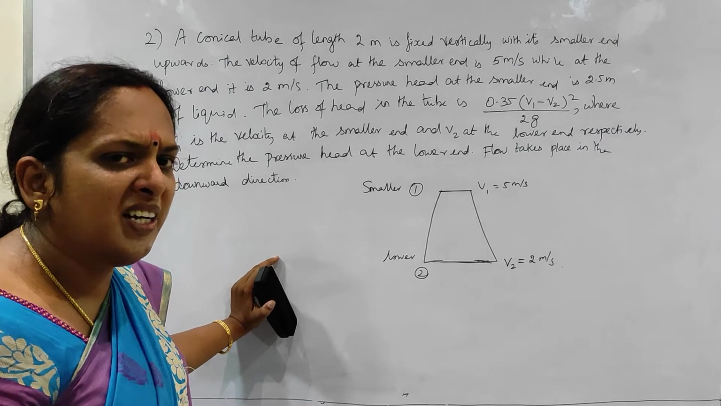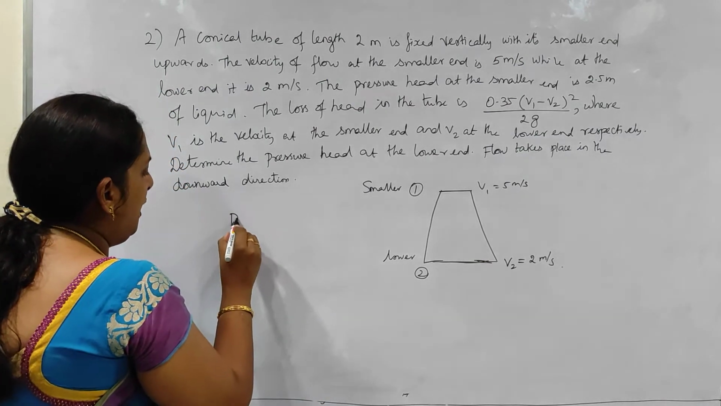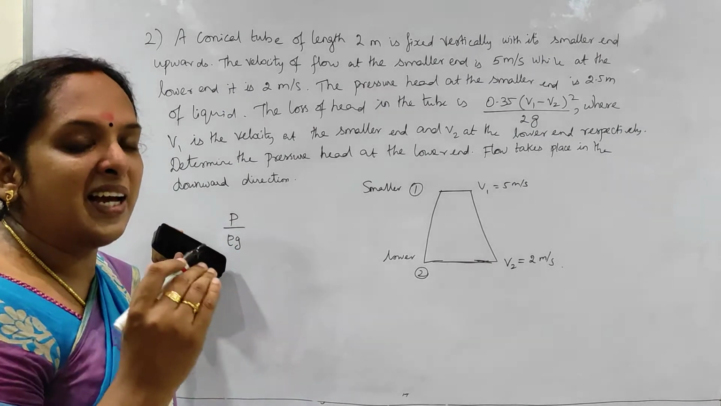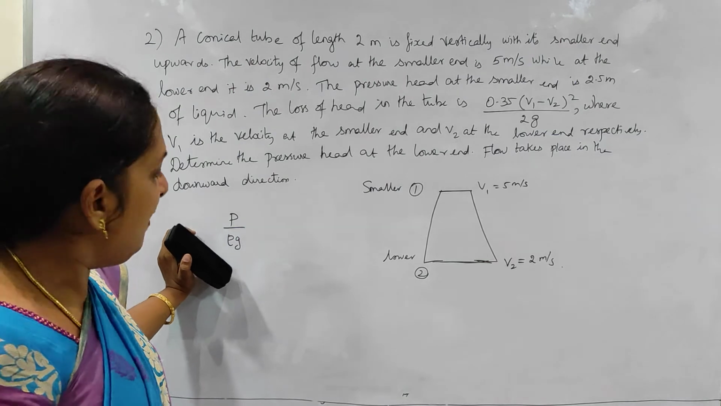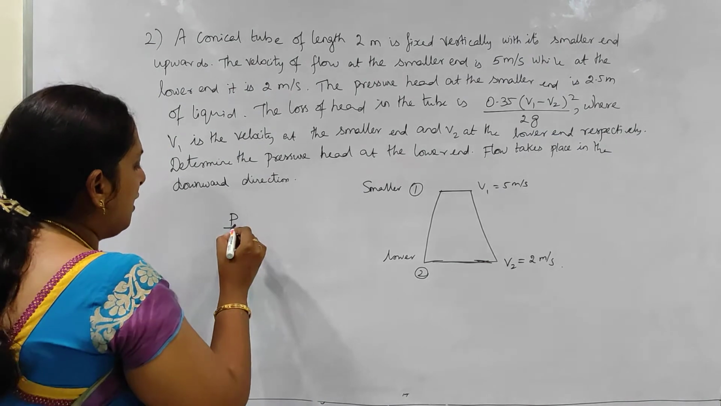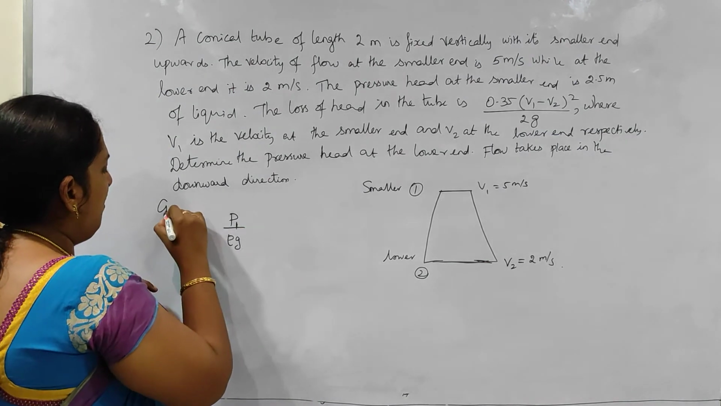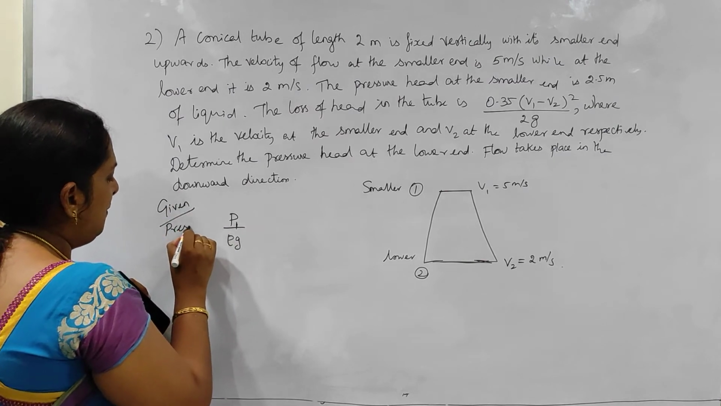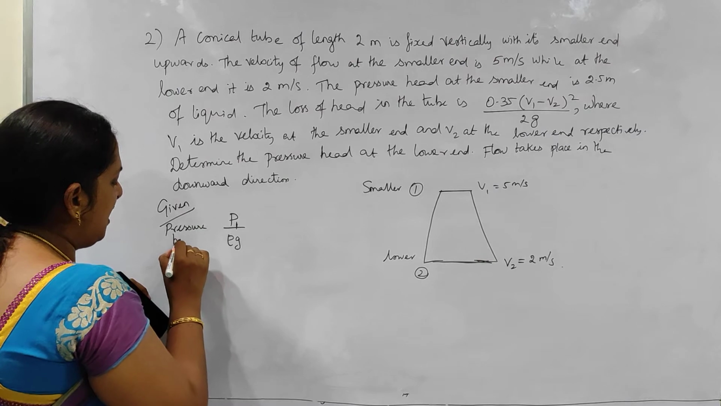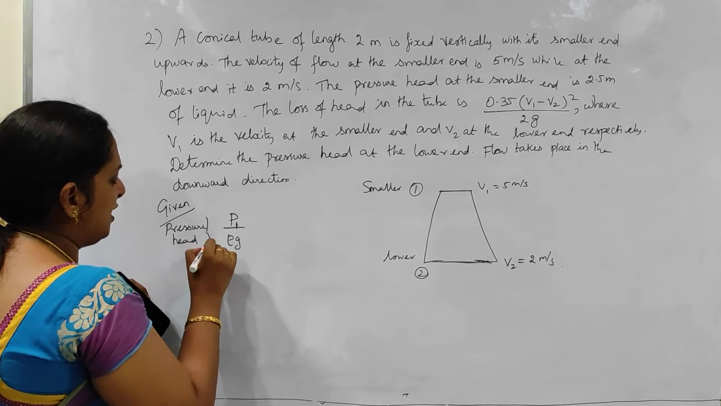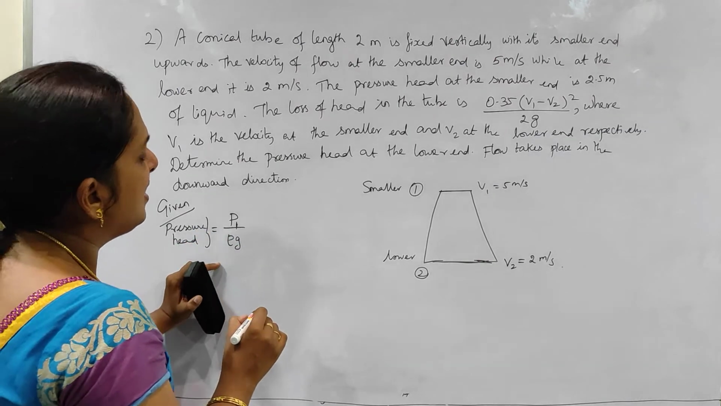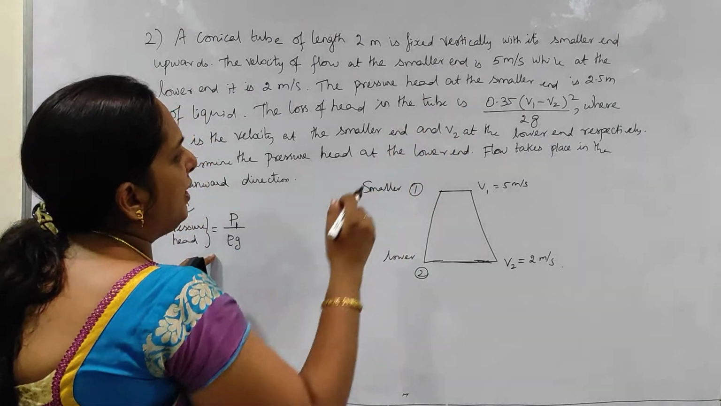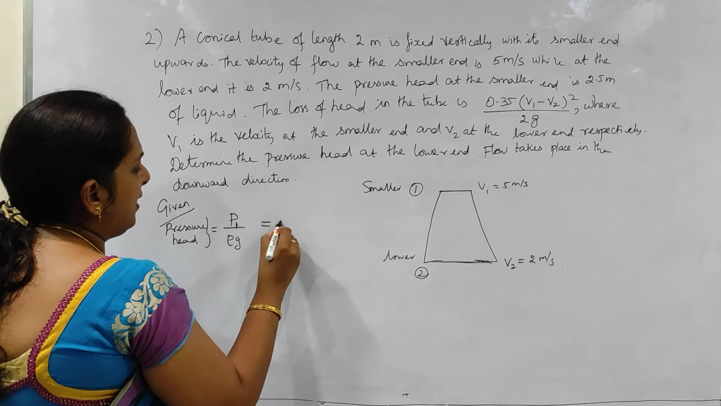So what is pressure head? It is P by rho G. You have seen the Bernoulli's equation: pressure head, kinetic head and potential head. So this P by rho G, or if you can say here it is P1 by rho G. That is your pressure head. Remember, when you read out the question, check whether it is pressure or pressure head. So the pressure head given here is at smaller end. Smaller end is given by section 1. So it is 2.5 meters.